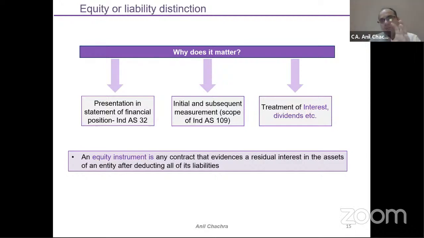So these types of matters we need to discuss while classifying whether a particular transaction will be covered under the liability part or under the equity part, right? That's why dividend will become my interest as and when I classify it into the liability part.